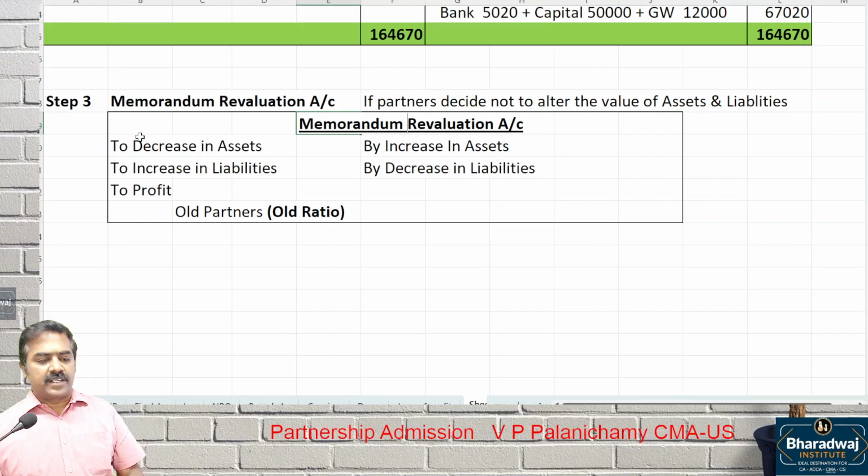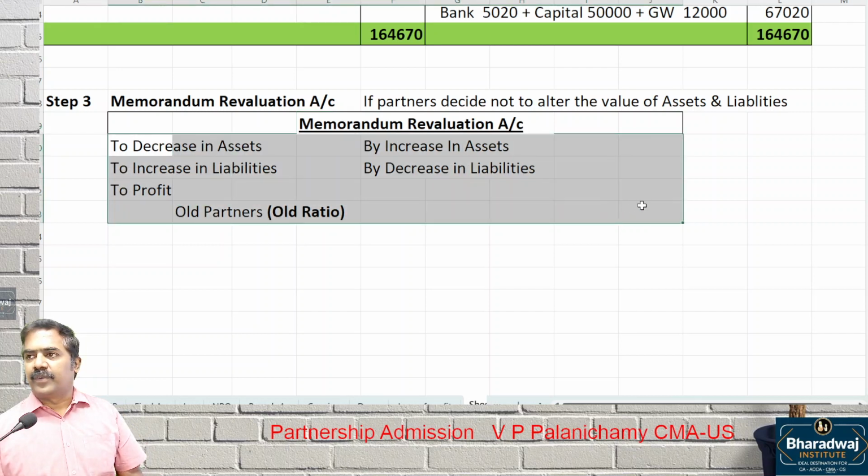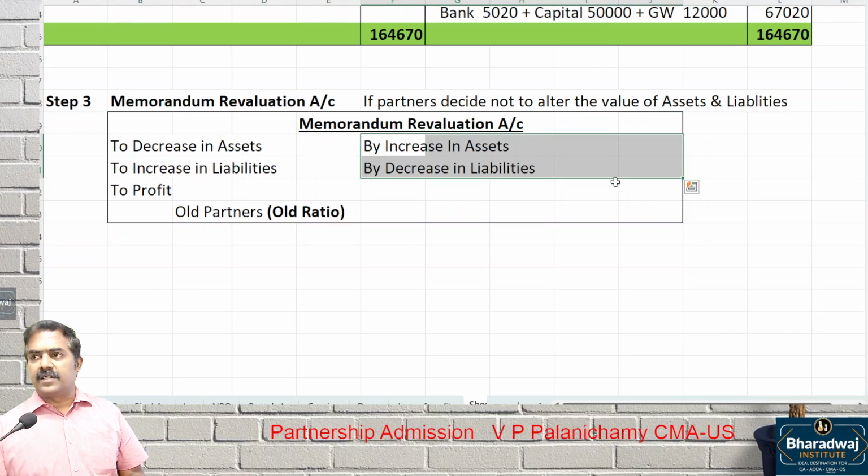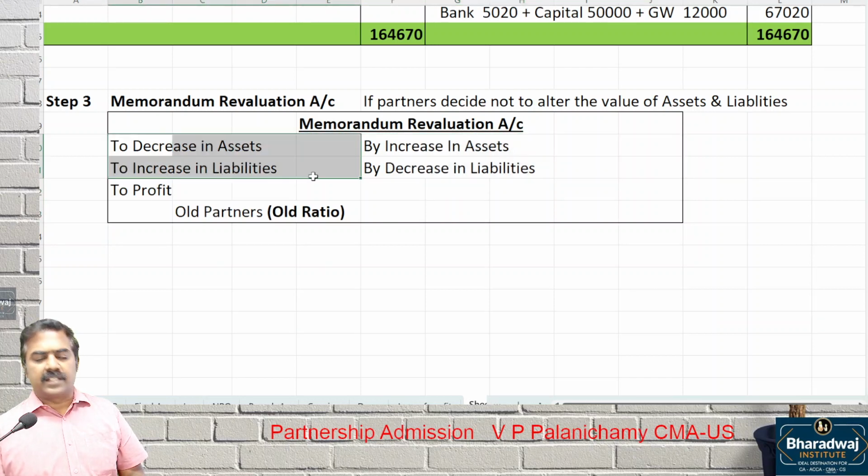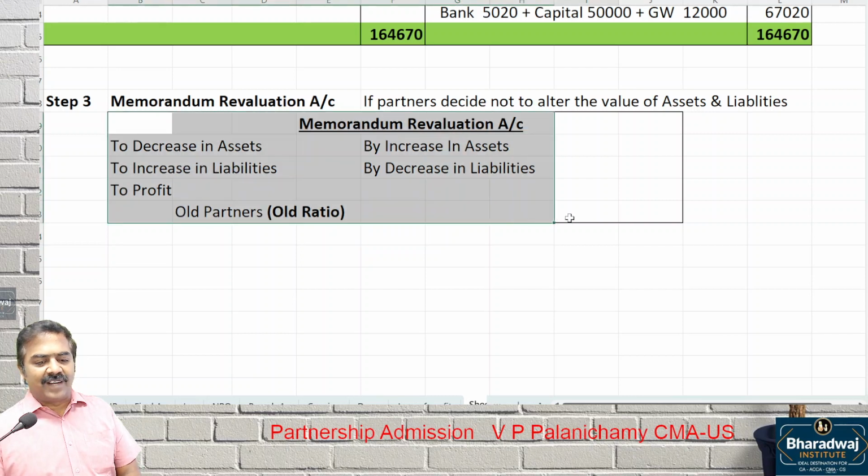Listen, it will have two parts. The first part is the same. What do I mean by the first part being the same? Record the increase in assets and decrease in liability. Record the decrease in assets and increase in liability. Profit will be transferred to the old partners in which ratio? Old ratio. In the second part, whatever we have done in the first part, we will cancel it.